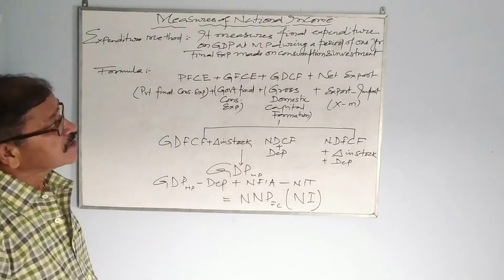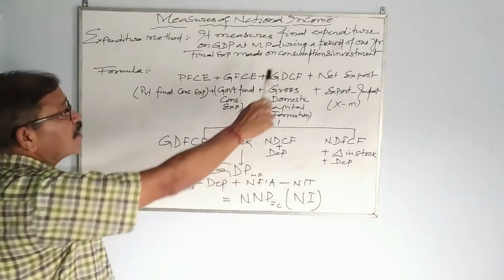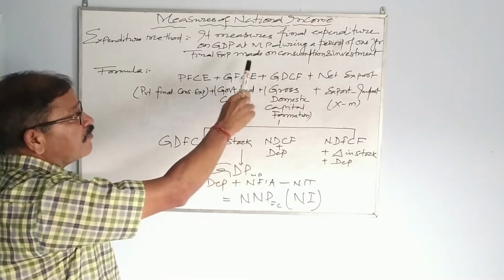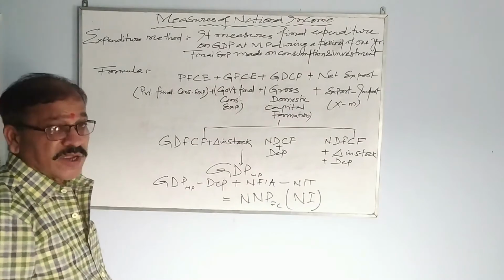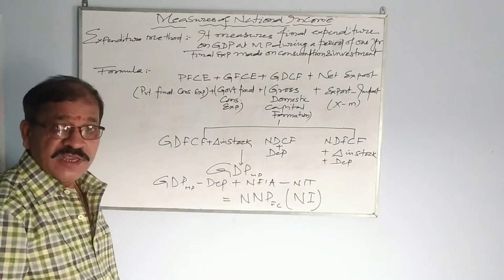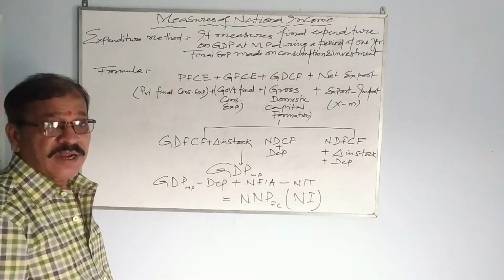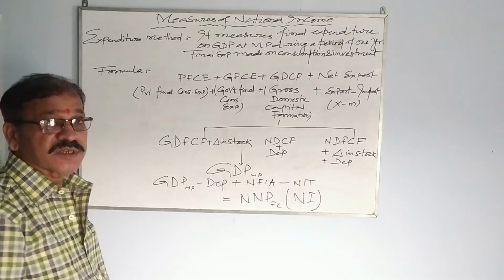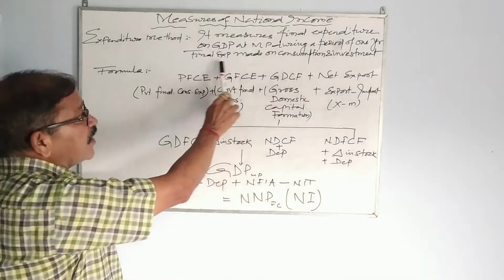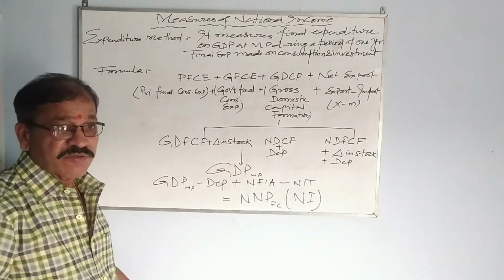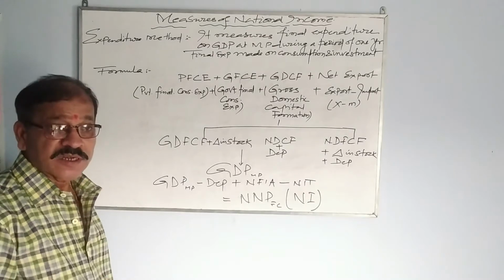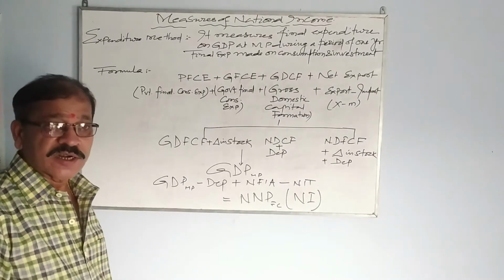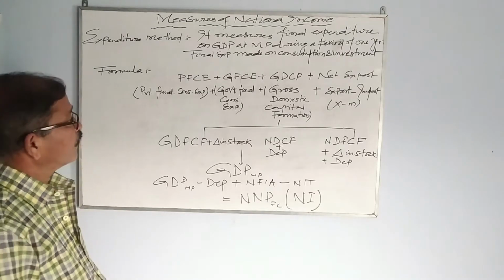Expenditure method measures final expenditure on GDP at MP during a period of 1 year. Okay, 1 year, whatever we spend, that all if you add or if you count, that becomes expenditure of the country, and that becomes the national income. And final expenditure, whatever expenditure we make on consumption and investment, that all if you add, that becomes expenditure of our country, and that is the national income.